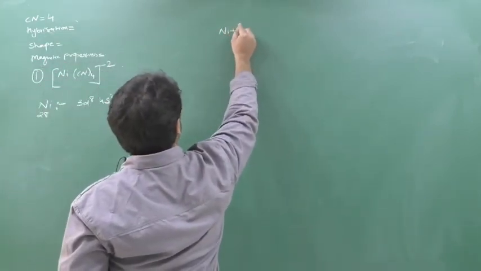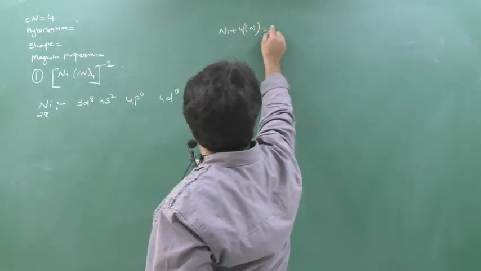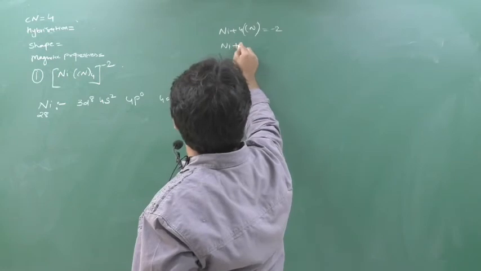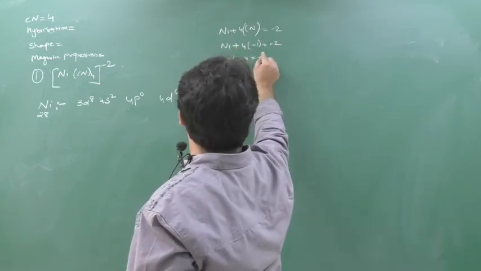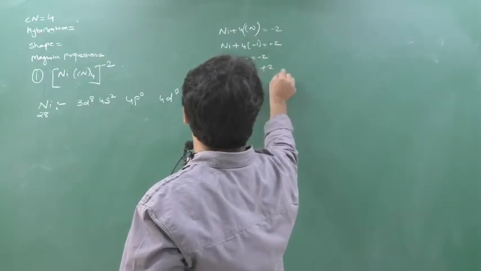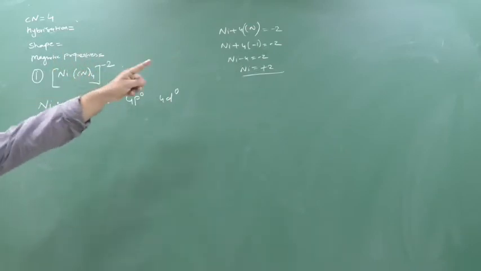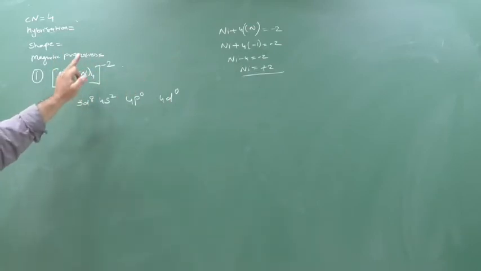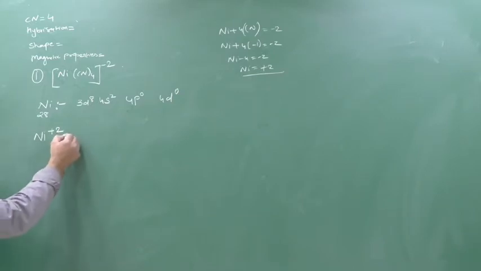Now we'll see its oxidation number. Ni plus 4 into CN equal to -2. Cyanide is a monodentate ligand, so -1. Ni minus 4 equal to -2, Ni is equal to +2. So in Ni(CN)4 2-, Ni is +2. Now see the electronic configuration of Ni+2.